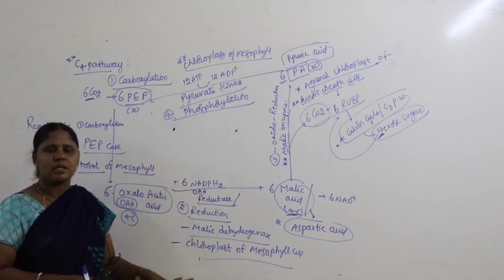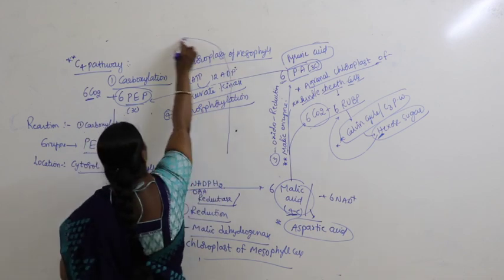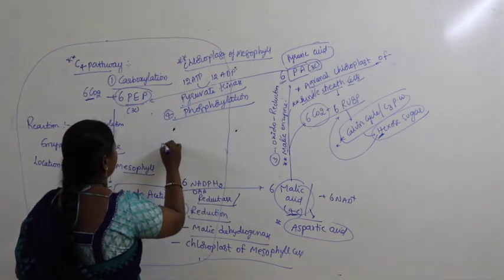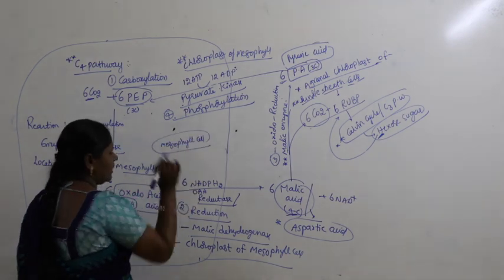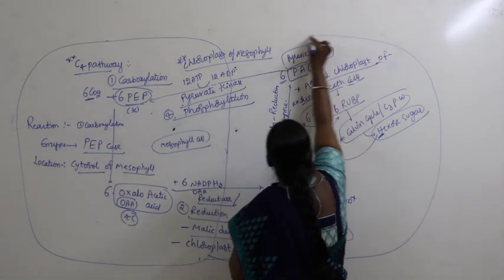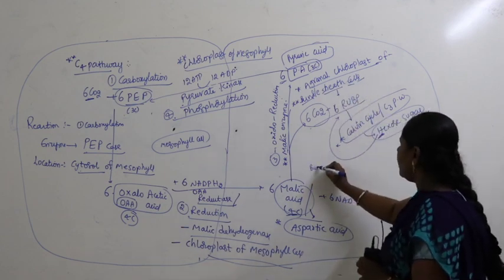As we have discussed, it occurs in 2 cell organelles. What are the 2 cell organelles? Up to here, we write this is nothing but mesophyll cell. Then it enters for second carboxylation reaction, it enters into agranule chloroplast of bundle sheath cell.